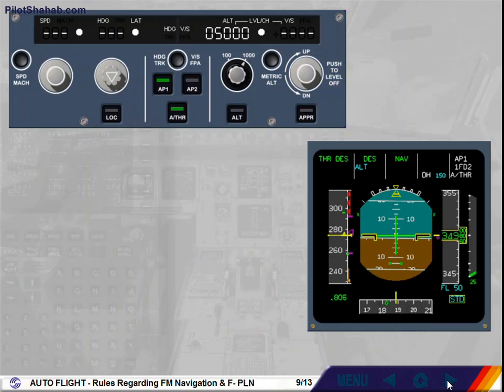Rules regarding the guidance. Rule 1. Managed modes availability. The managed modes of the FG guide the aircraft along the FMS lateral and vertical flight plan. The speed target may be either managed, computed by the FMS, or selected by the pilot on the FCU. Climb and descent modes correspond to a managed trajectory and cannot be engaged in heading or track mode.